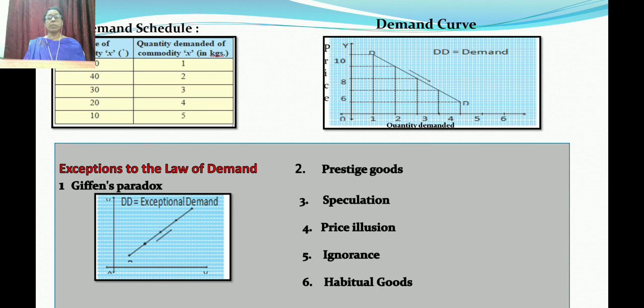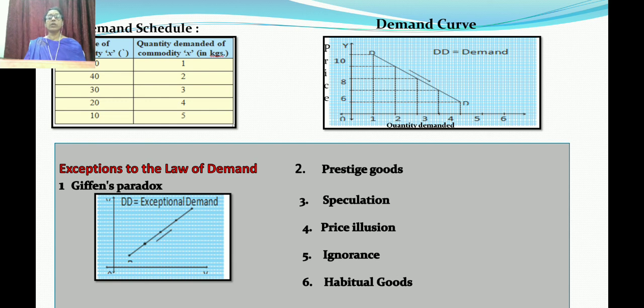Because higher priced goods are said to be a status symbol for rich people. They show their status by purchasing very costly goods. In this case, the law of demand is not working. So the cases in which the law of demand doesn't work are, first, Giffen's paradox, and second, prestigious good.